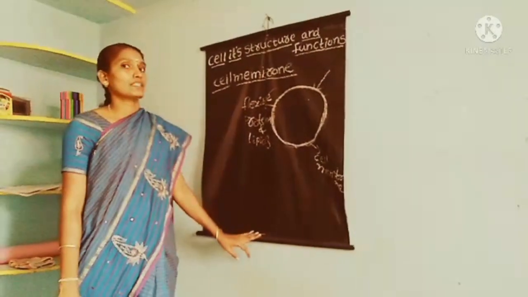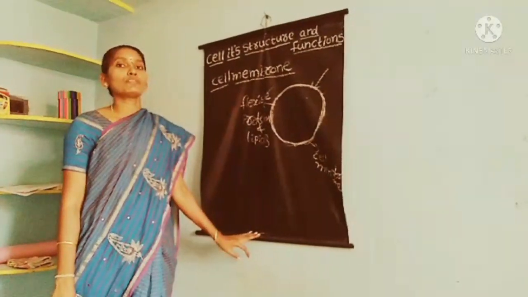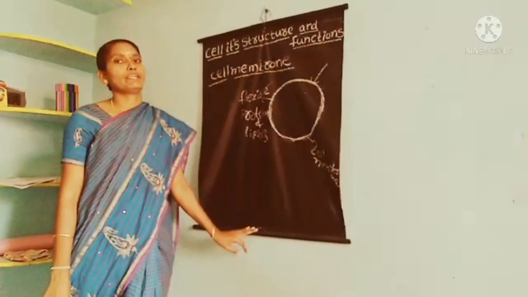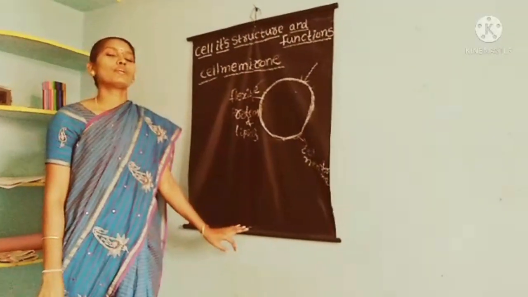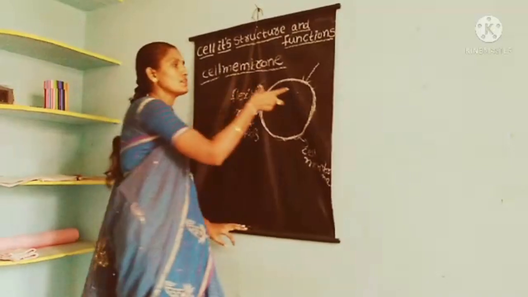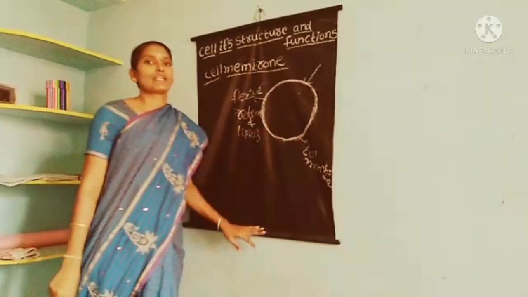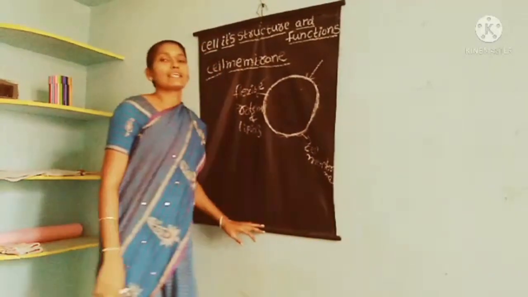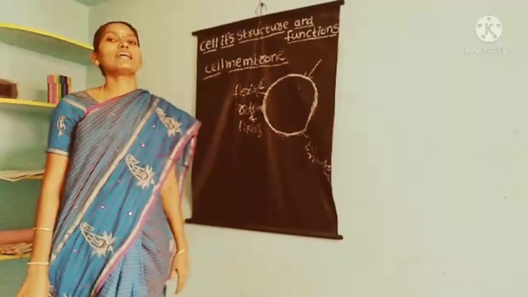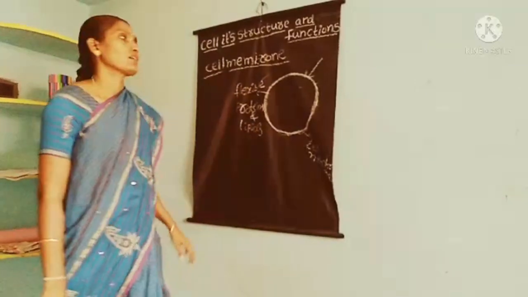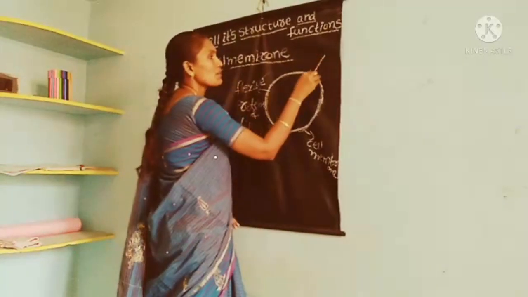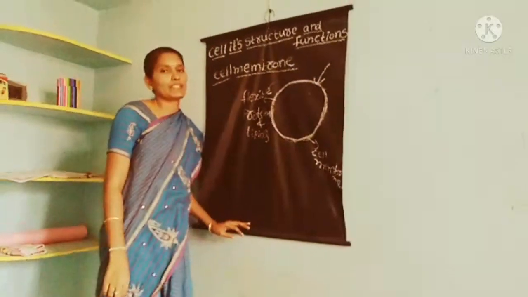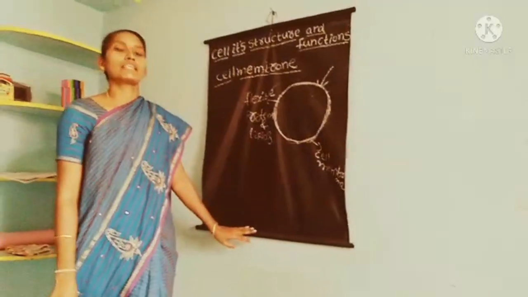But the cell membrane doesn't allow all types of materials. It is selective. Only some materials enter into the cell, and some waste materials are selected and exit the membrane. So this membrane selects some materials, so it is called the selectively permeable membrane.